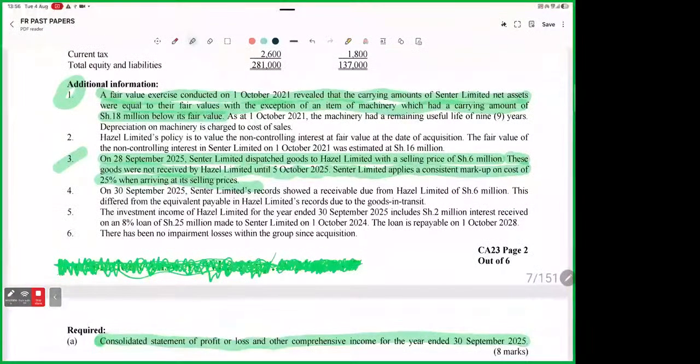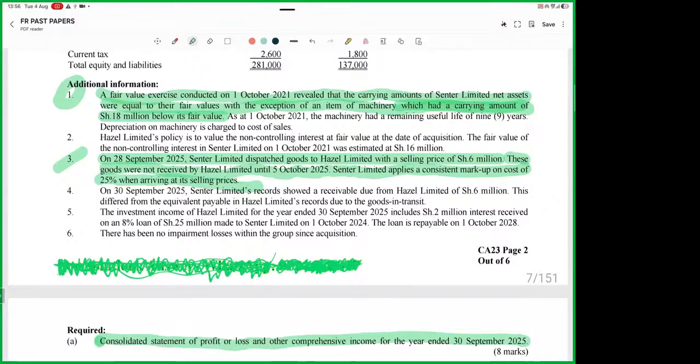Remember, with an exception of an item of machinery, which had a carrying amount of this, as at 1st October 2021, the machinery had a remaining useful life of 9 years. Depreciation on the machinery is charged to cost of what? Sales. It is charged to cost of sales. So the 2,000 that you have gotten here, where do we take it and what do we do to it?